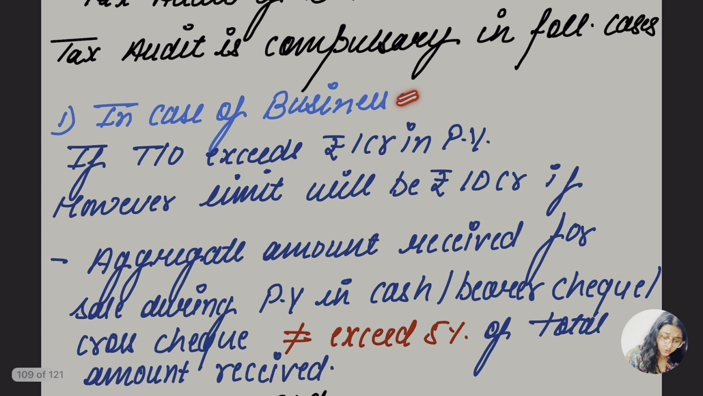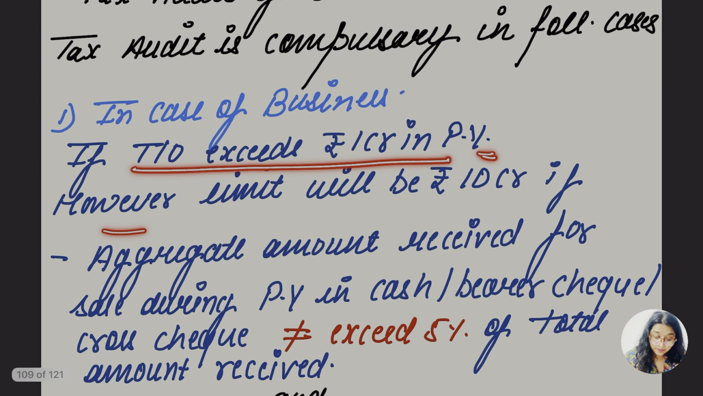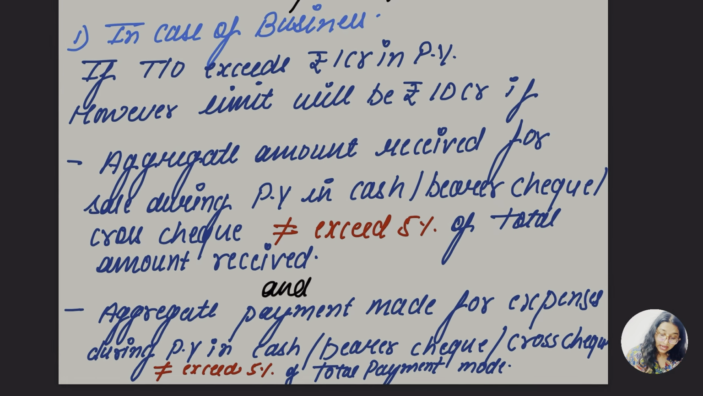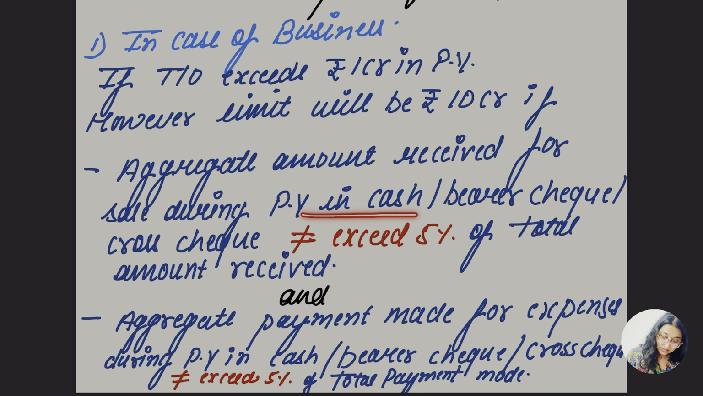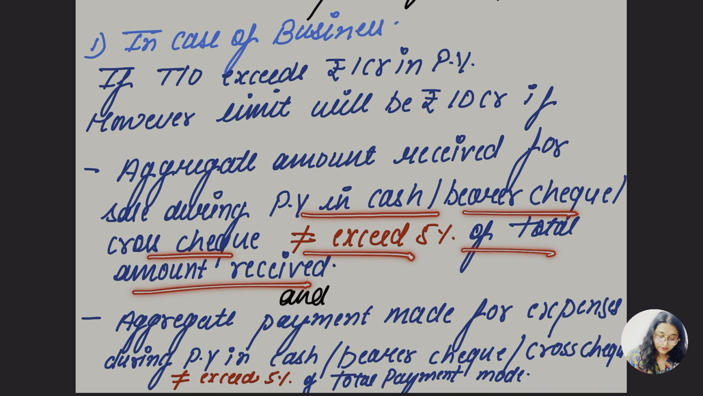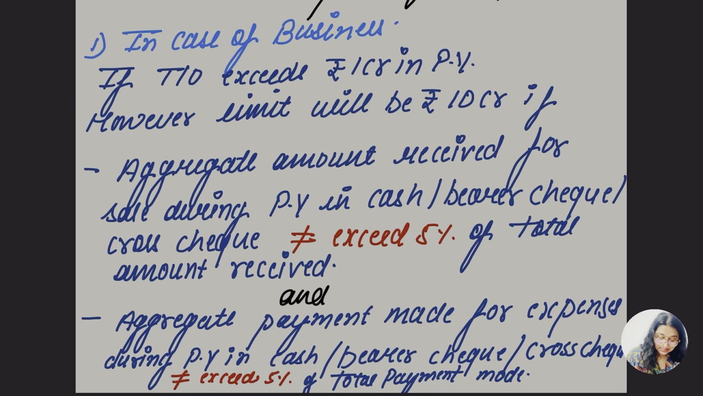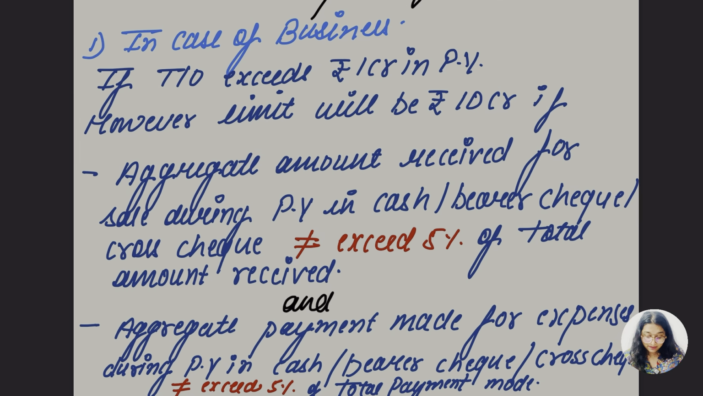In case of business, if the turnover exceeds rupees 1 crore in the previous year, however the limit will be 10 crore if the aggregate amount of sales during the previous year received in cash, bearer cheque, crossed cheque does not exceed 5% of the total amount received, and with this, the aggregate payments made for expenses during the previous year in cash, bearer cheque, crossed cheque do not exceed 5% of the total payments made.